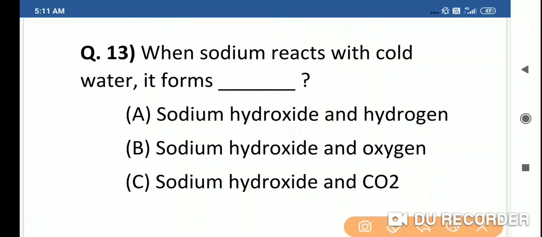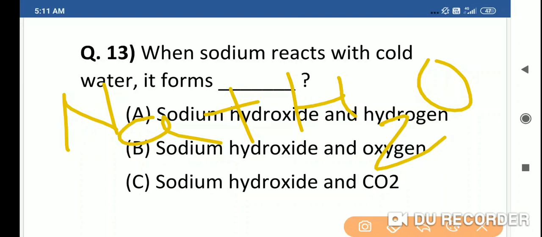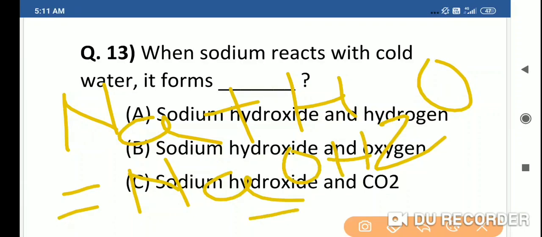When sodium, Na, reacts with cold water, H2O, what does it produce? It produces sodium hydroxide, NaOH, and hydrogen, H2.